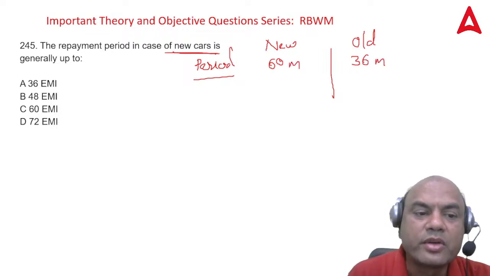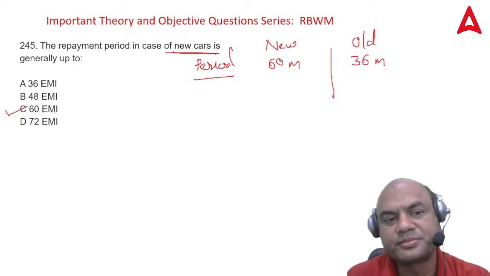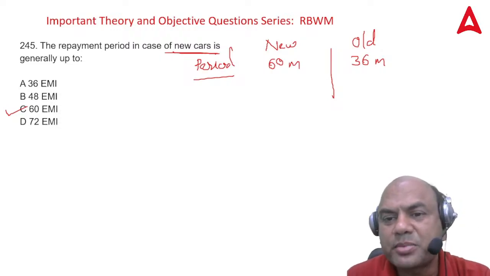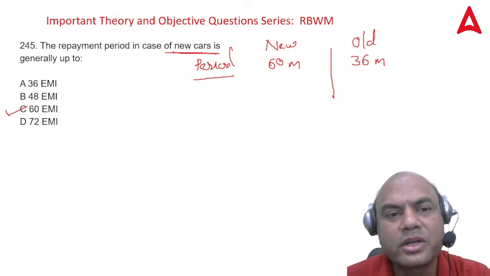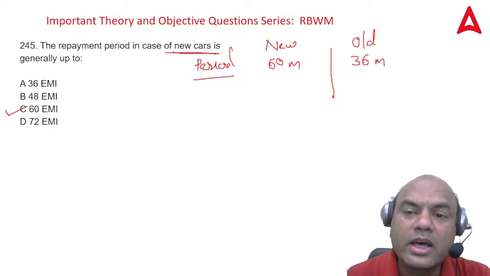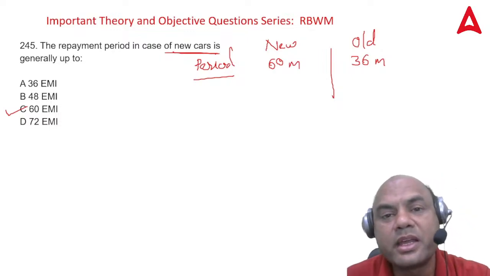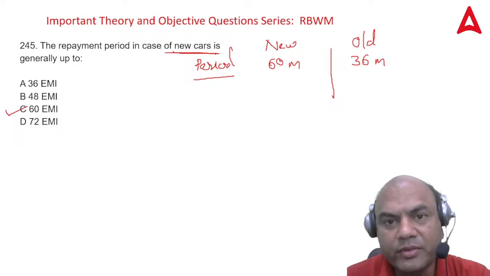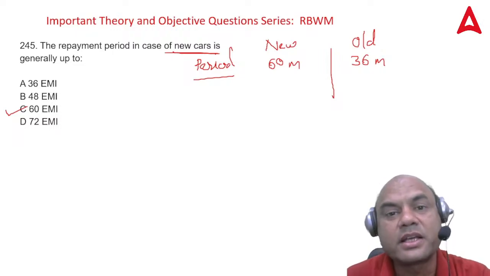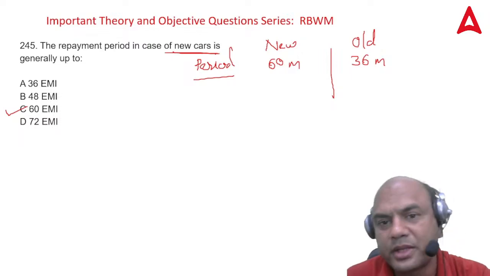So here the answer will be 60 EMIs, 60 months. Why is there a problem in the old car? Why don't we give 60 months for the old car? Because an old car basically is from somebody individual, while a new car is generally from the company. So the risk in the old car is higher as compared to that of the company.